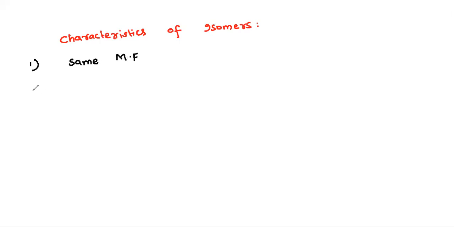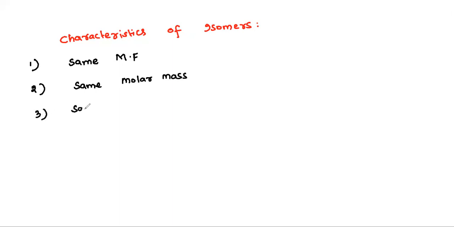Let's have the characteristics of isomers. First characteristic, everyone knows that all the isomers have same molecular formula. The definition itself is saying that. If they have same molecular formula, obviously they will have same molar mass, correct?